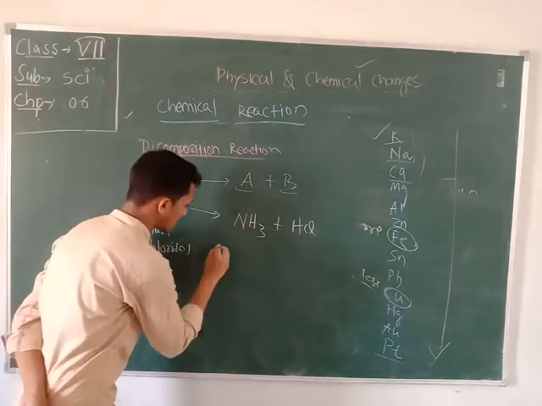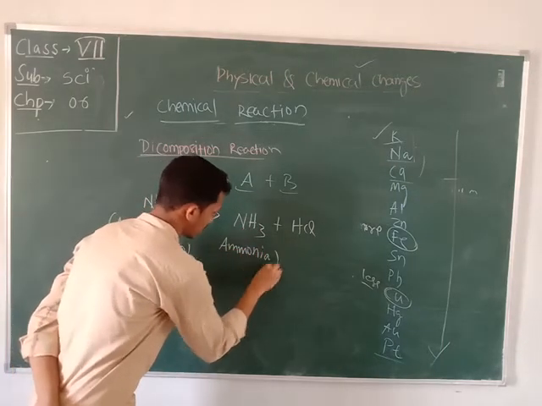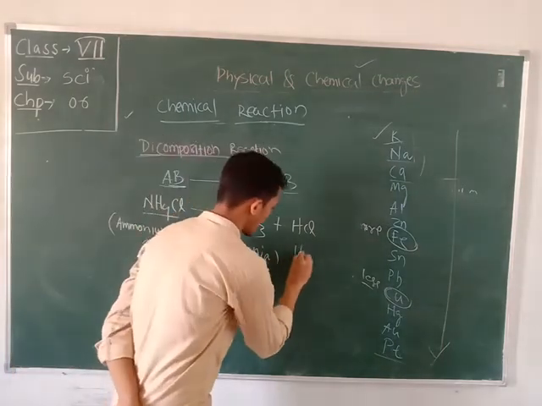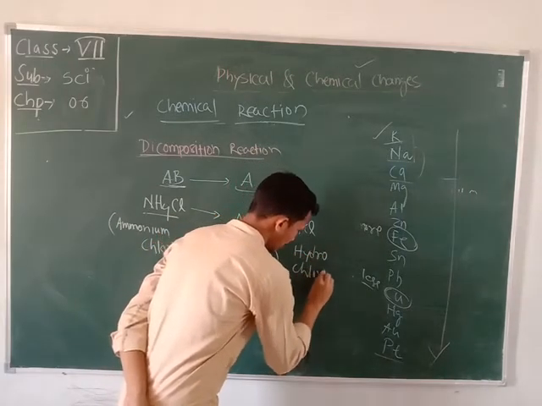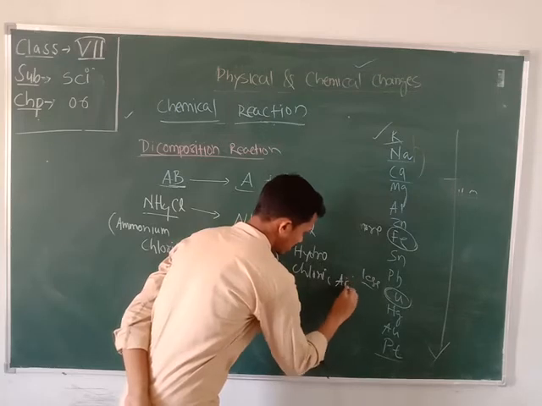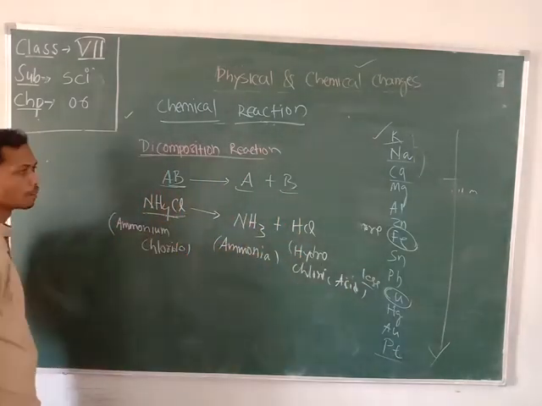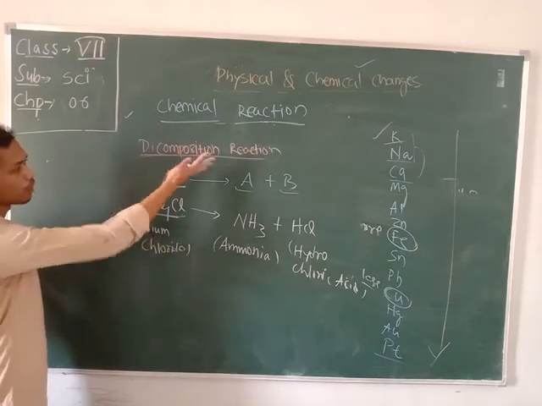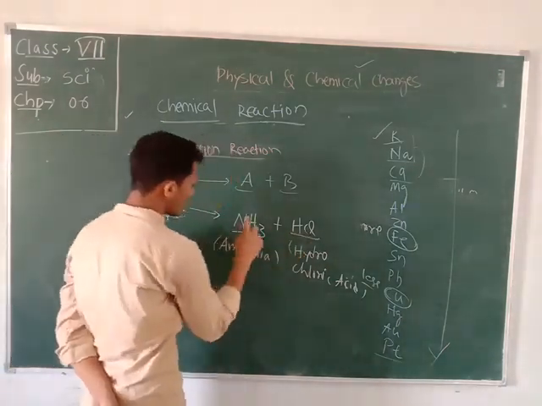So NH4Cl is a compound which undergoes a decomposition reaction and splits into two compounds, ammonia and hydrochloric acid.